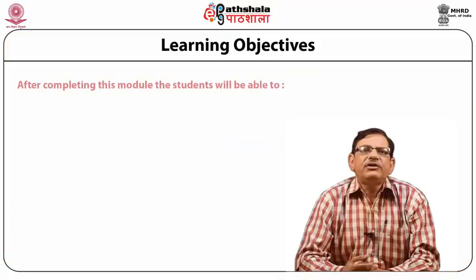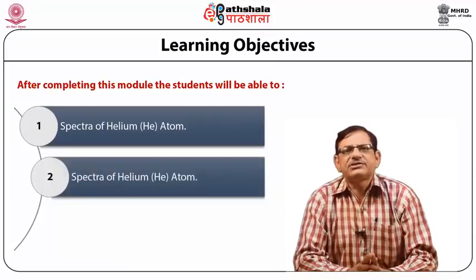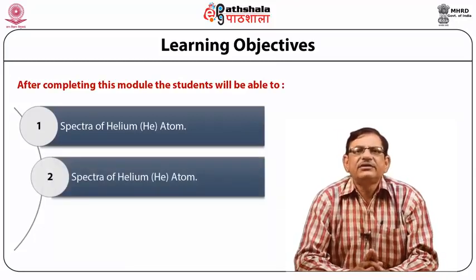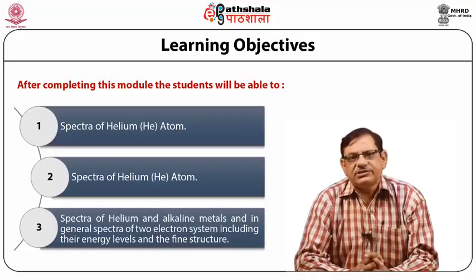Today we will be discussing the spectra of helium and alkaline metals under the paper Atomic, Molecular and Laser Spectroscopy. After completing this, we will be able to understand the spectra of helium atom, the spectra of two valence electron systems, and the spectra of helium and alkaline metals in general, including their energy levels and the fine structure.